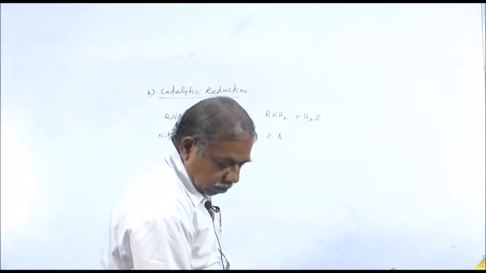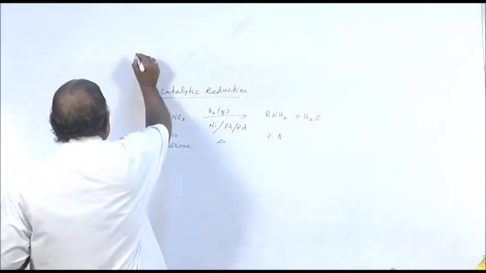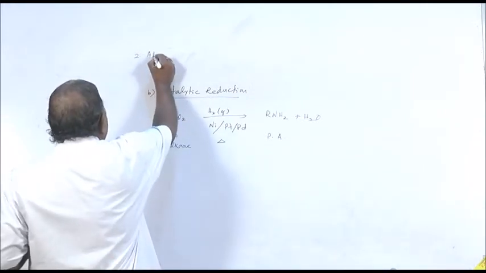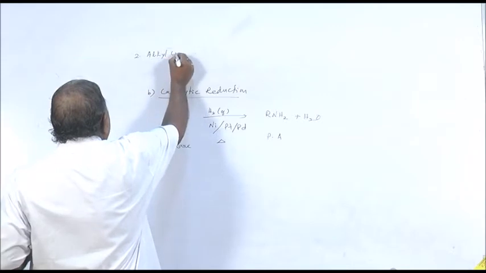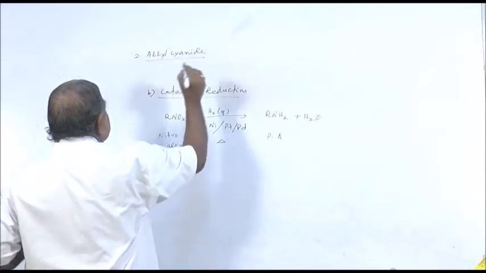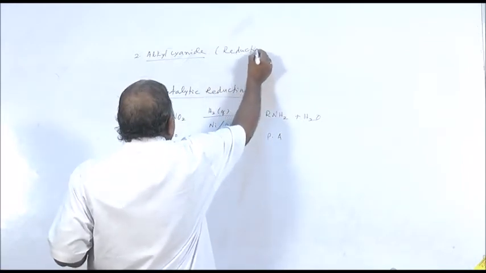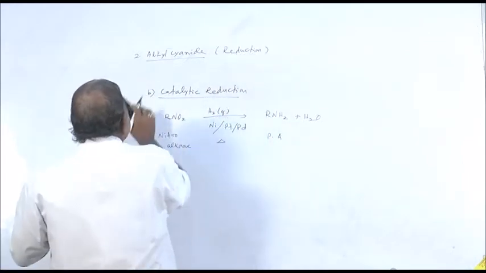The second source is from alkyl cyanide. The same reduction process we apply here also, but the reducing agent is a bit different.